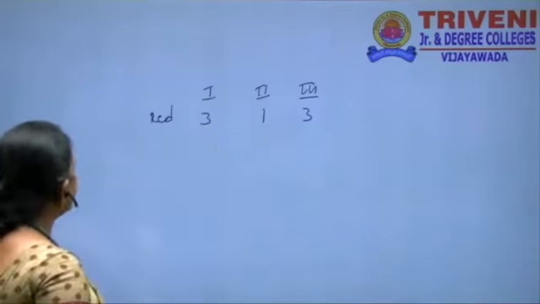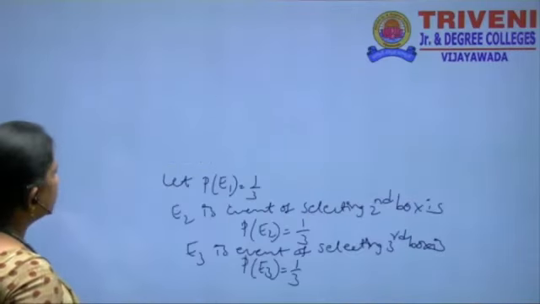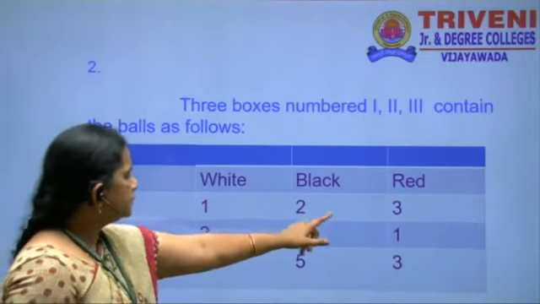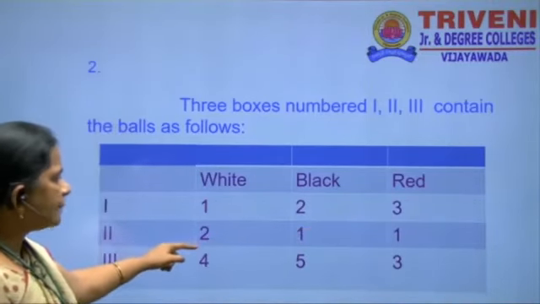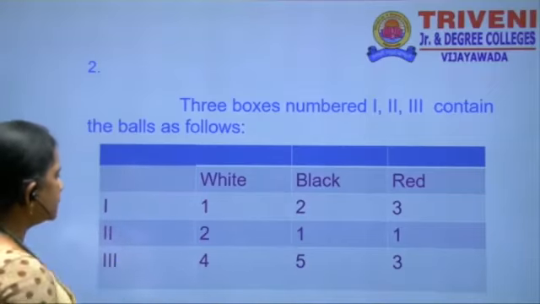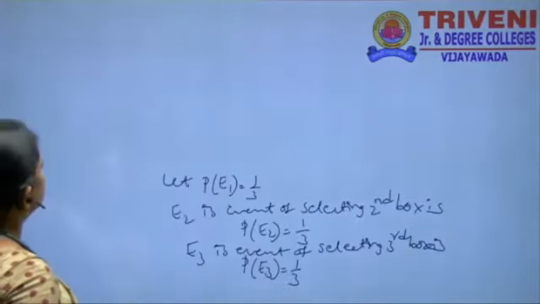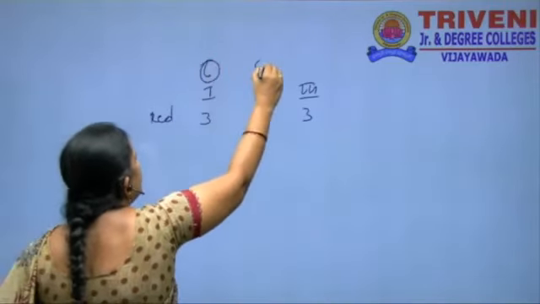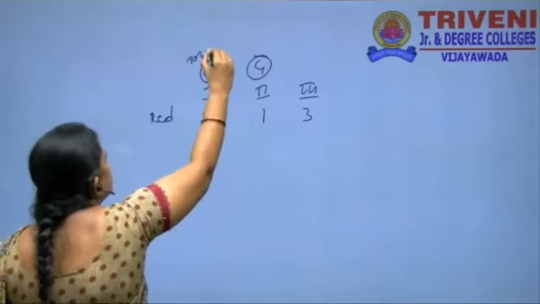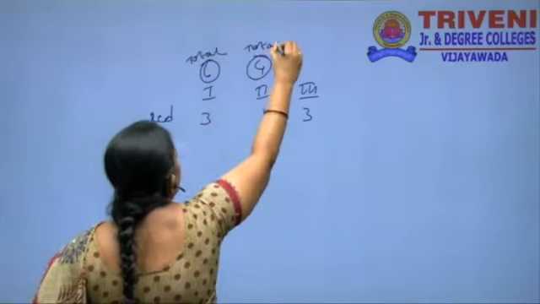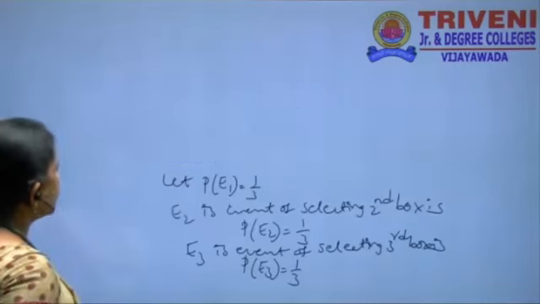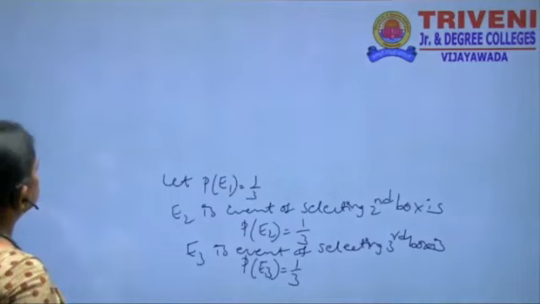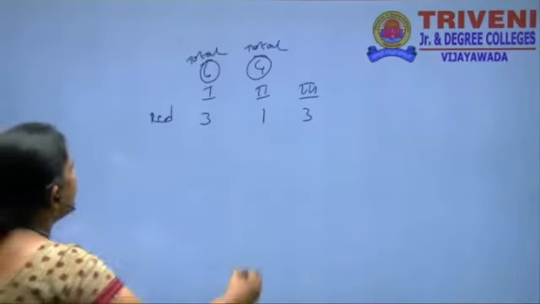Total number of balls in the first box: 1 plus 2 plus 3, that is 6. The second box has a total of 4, and the third box has 4 plus 5 is 9, 9 plus 3 is 12, the third box has 12 balls.